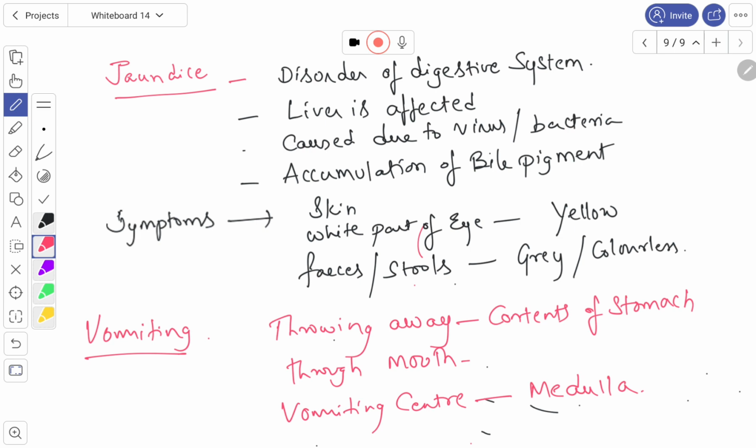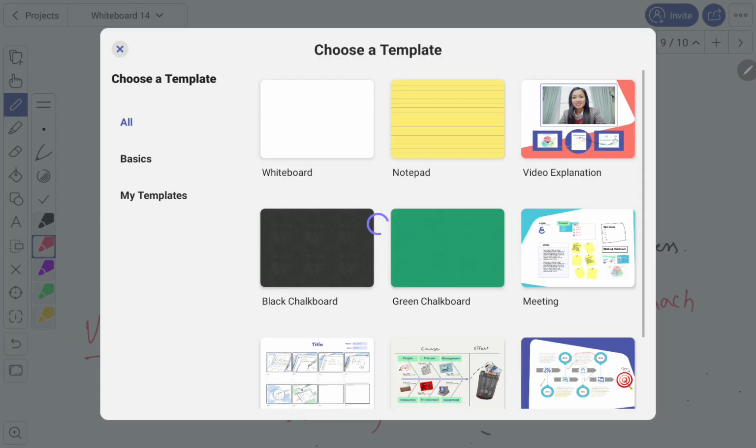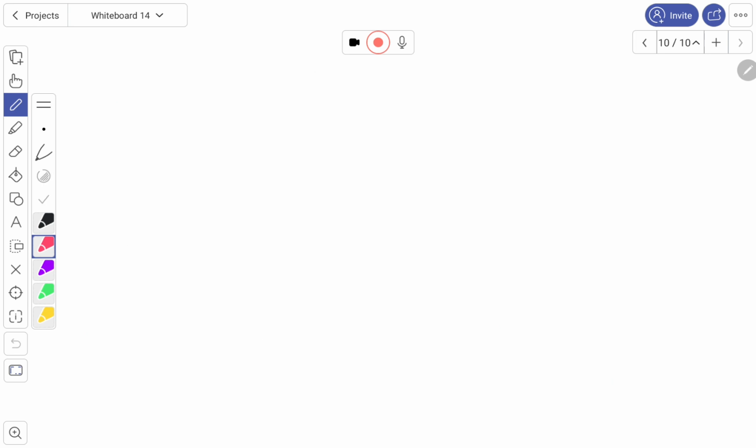Now let us go for the next one. We have two more to go. One is constipation, diarrhea, and indigestion. Okay. Next one we will go for diarrhea.